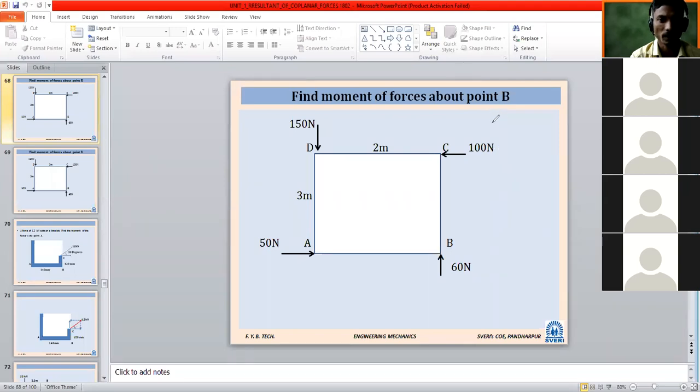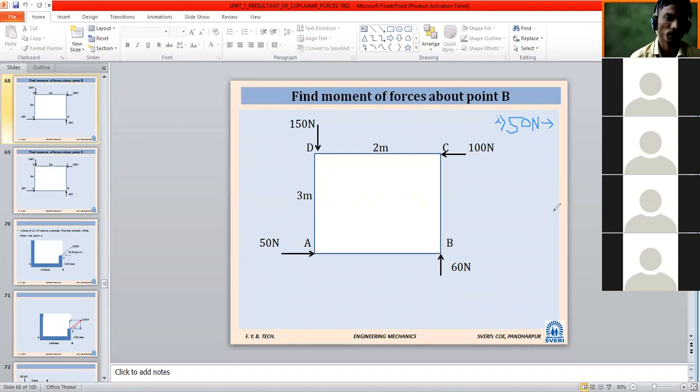First you have to write in your notebook: solution. Then write Roman 1. What is that Roman 1? Moment due to 50 Newton force. Not kilo, only Newton, 50 Newton. So what will be the moment due to the 50 Newton force about point B?